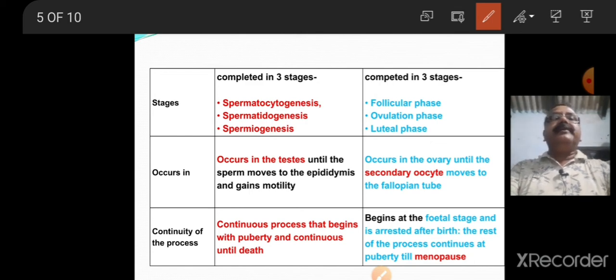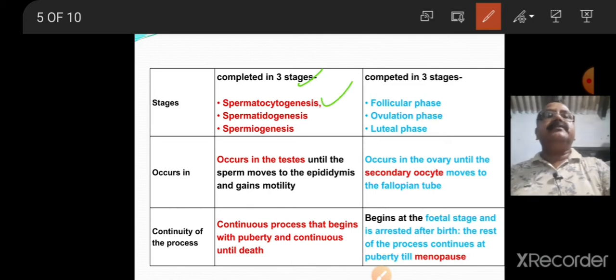Let us discuss different stages. Spermatogenesis is completed in 3 stages. These are spermatocytogenesis, spermatidogenesis, spermiogenesis. Similarly, oogenesis is completed in 3 stages.